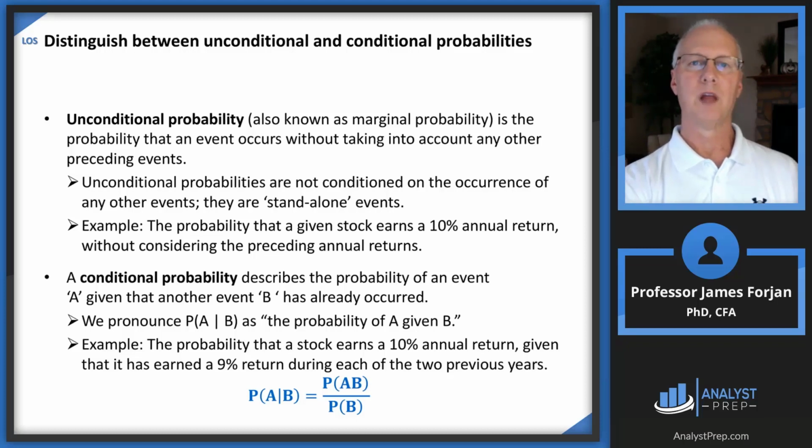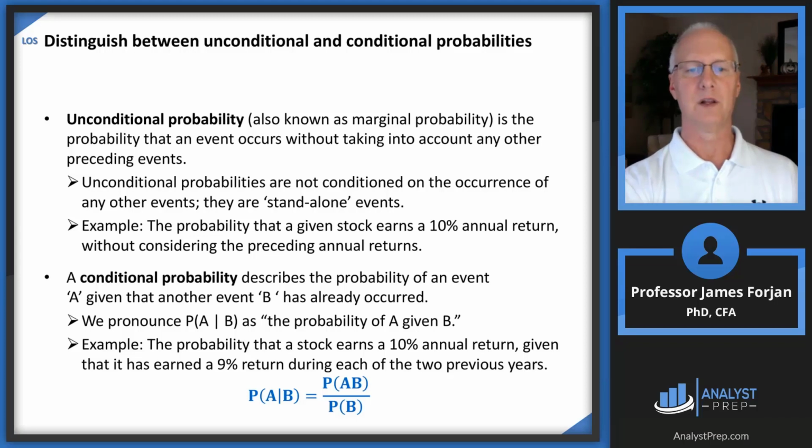Well, the chance of flooding in your basement is probably close to 0. I mean, how many times do we ever have a flood in our basement? But when it rains, then there's an increase in that outcome. And so that's the difference: the unconditional probability looks at the probability of an event without taking into account any other preceding events.